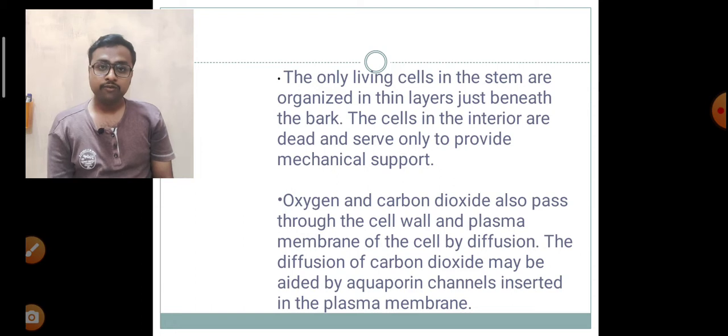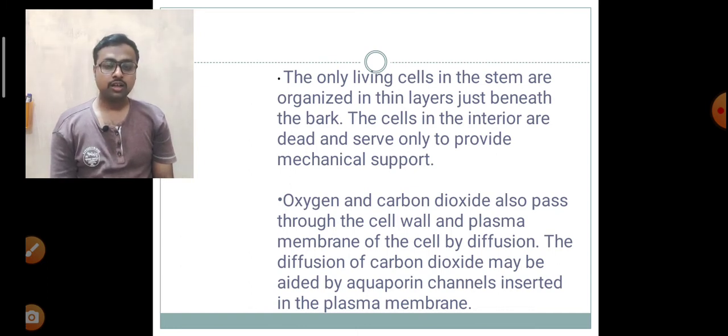They are made up of tissues, which are combinedly called xylem. The xylem is majorly made up of dead tissue, but it is surrounded by living cells. These living cells help in the transportation of water and in maintaining the osmotic pressure in the xylem.